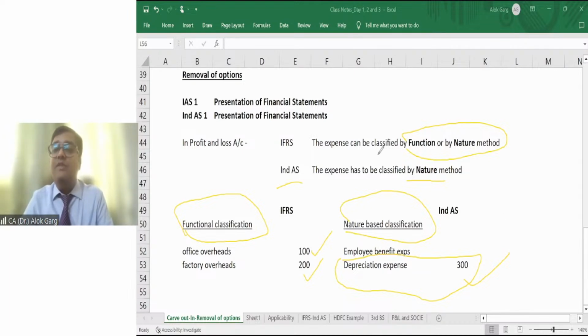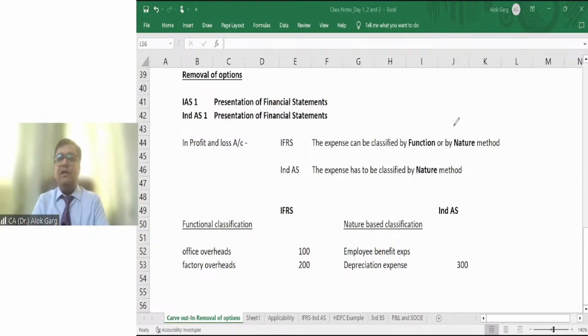But we have removed the choice of function and we have said that no, we will only show the nature method classification of expenses. Why? Because in our earlier accounting standard in Schedule 3, only nature-based classification was allowed. And to maintain the consistency between the various entities in India, we have said that we will only follow the nature-based classification of expenses in the P&L while presentation. Is that clear? Is that clear, friend? I hope it is clear to all of you.